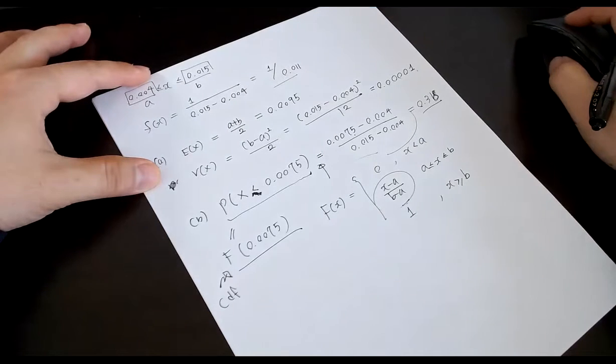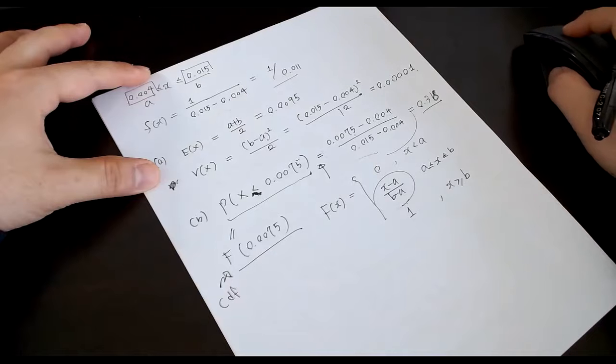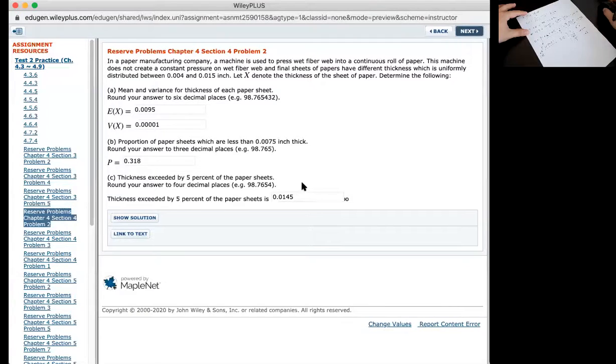And then the last question. Thickness exceeded by 5% of the paper sheet. Round your answer to 4 decimals. Okay, so 5% means 0.05, right? So the probability is given, and then we need to figure out the value of the random variable.